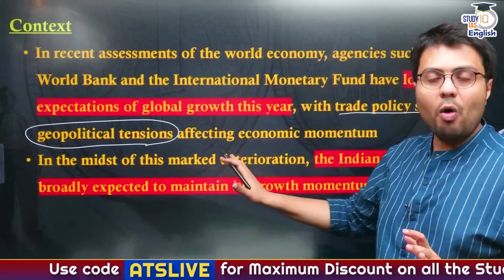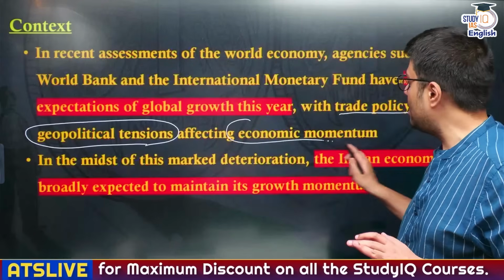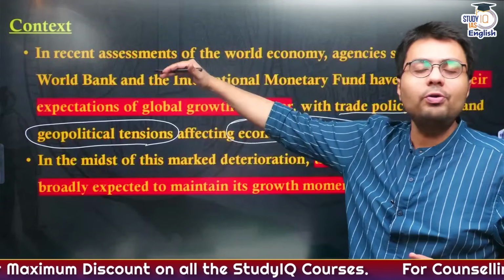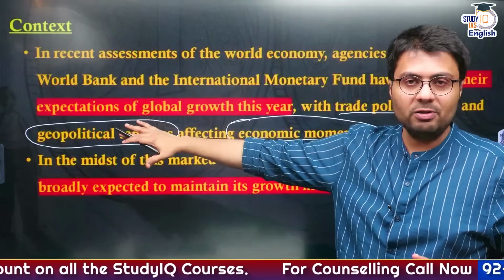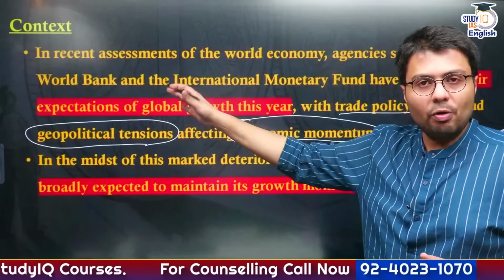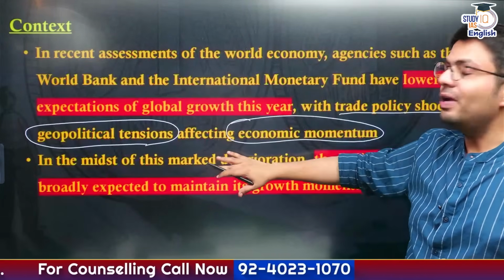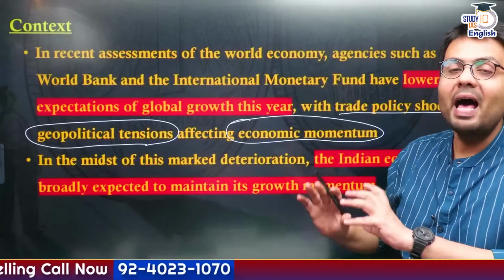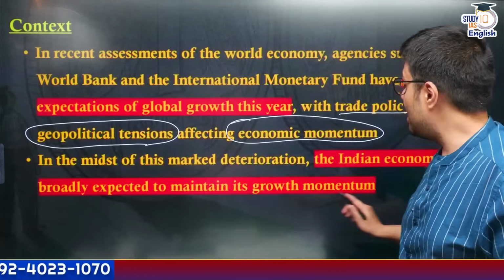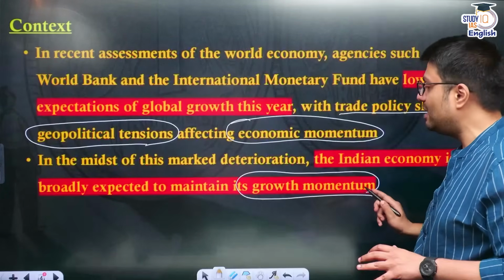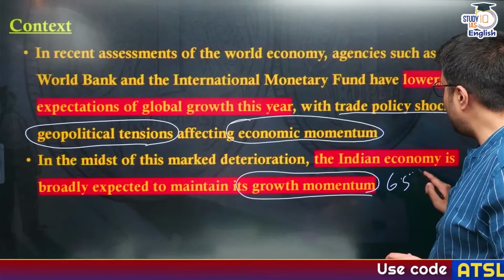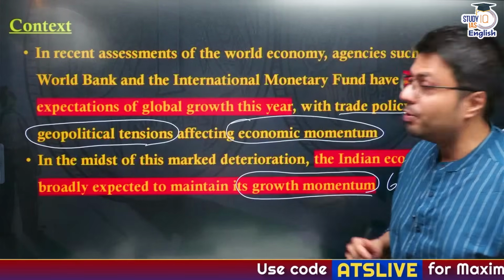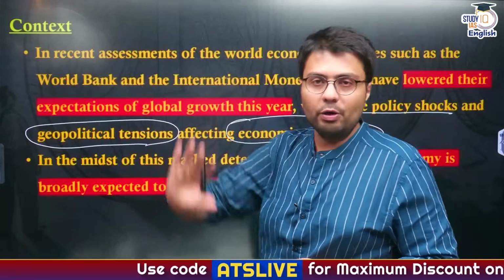And this in all has affected the global economic momentum, which is going to reduce the global growth rate this year. But as against the slower global growth rate, the growth of the Indian economy is going to happen as expected, because India is going to retain its growth momentum, which will allow it to grow at a growth rate of 6.5%, much higher than the global growth rate.